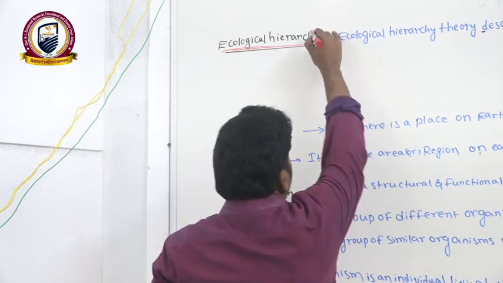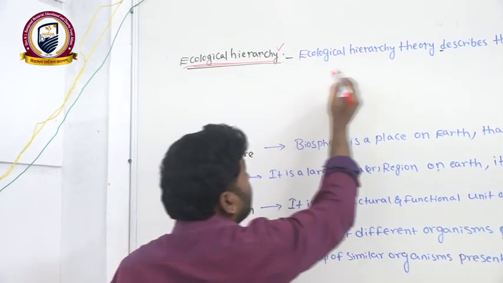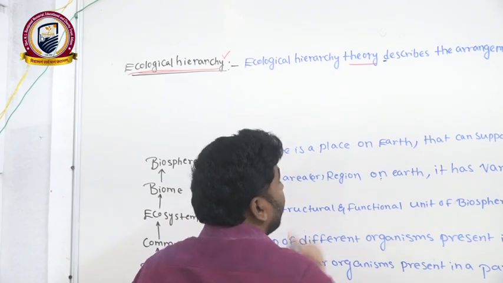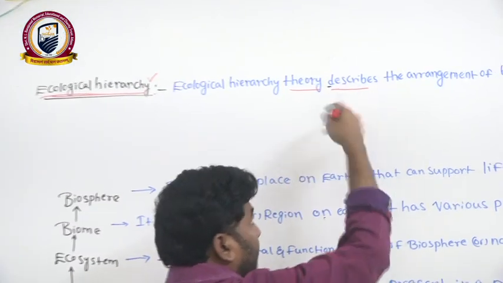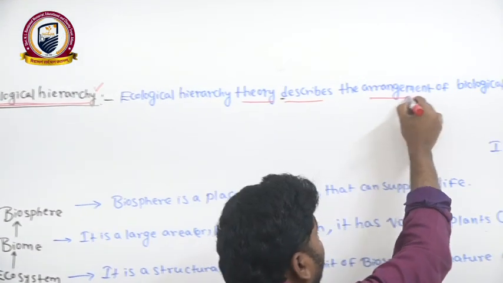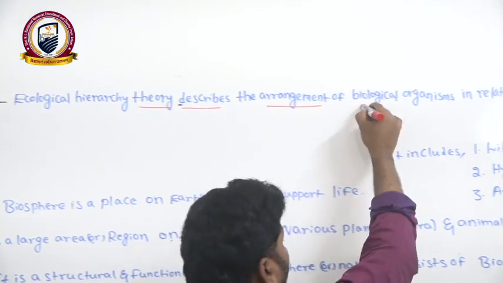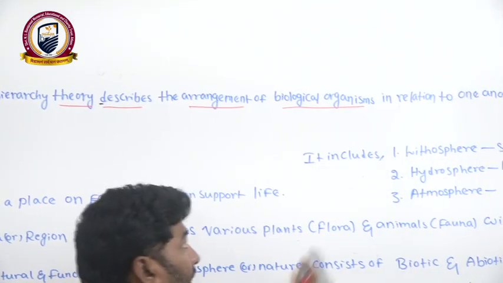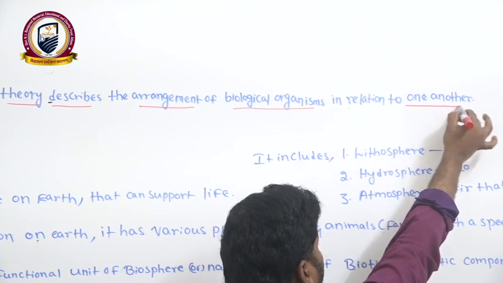What is the meaning of ecological hierarchy first? Ecological hierarchy is a theory that describes or explains the arrangement of biological organisms in relation to one another.